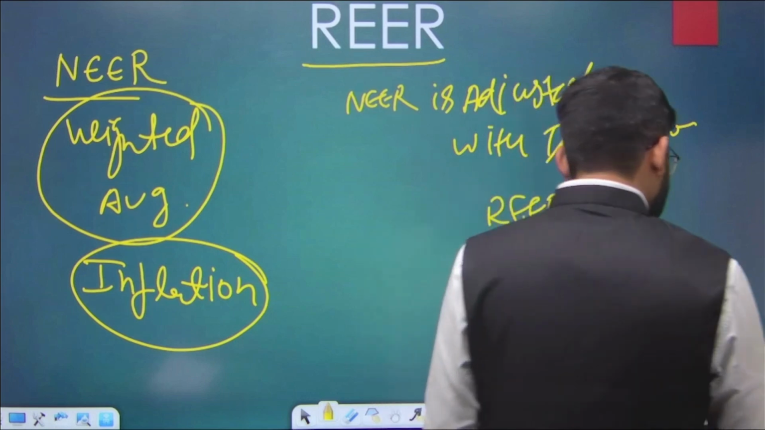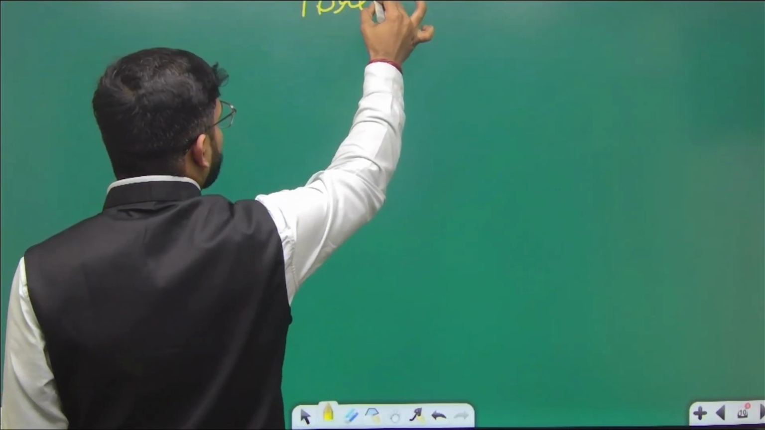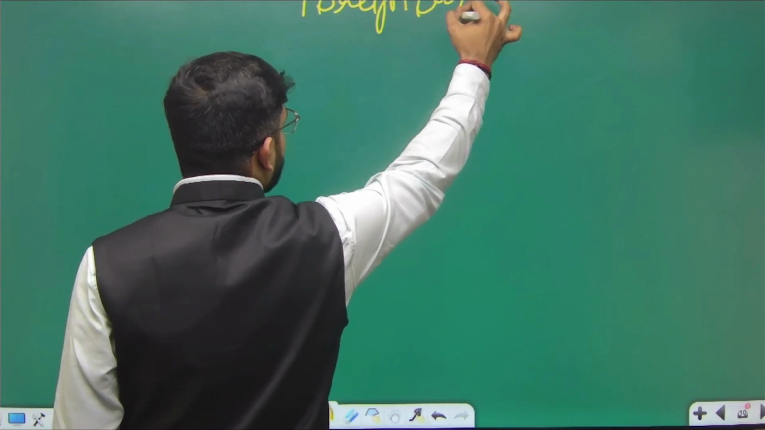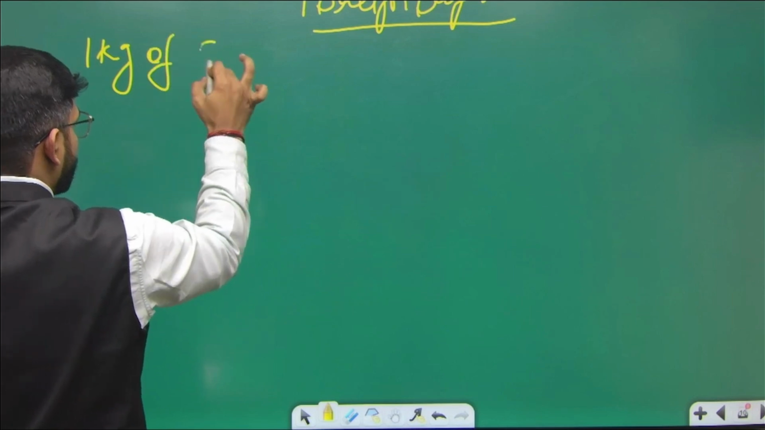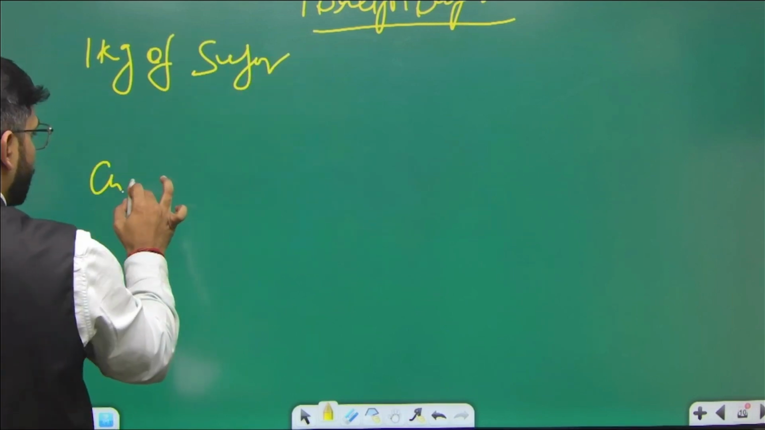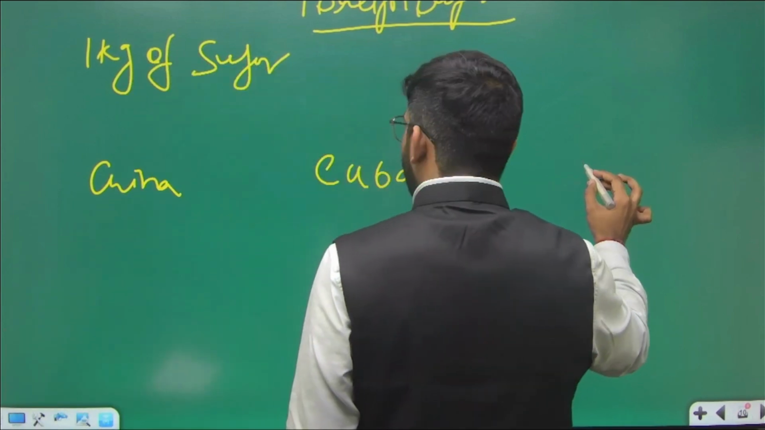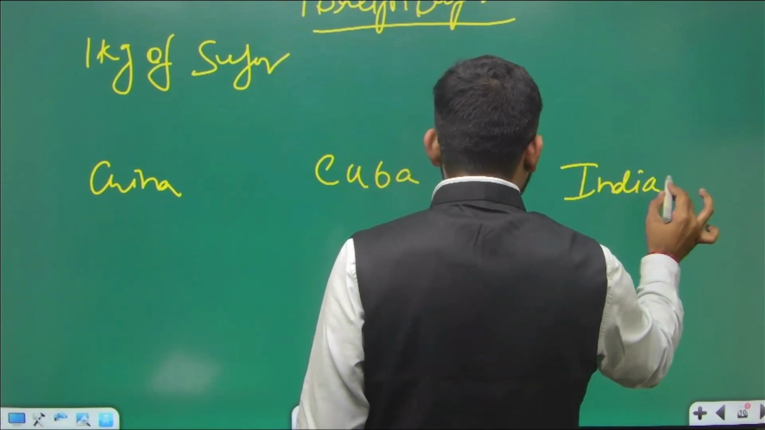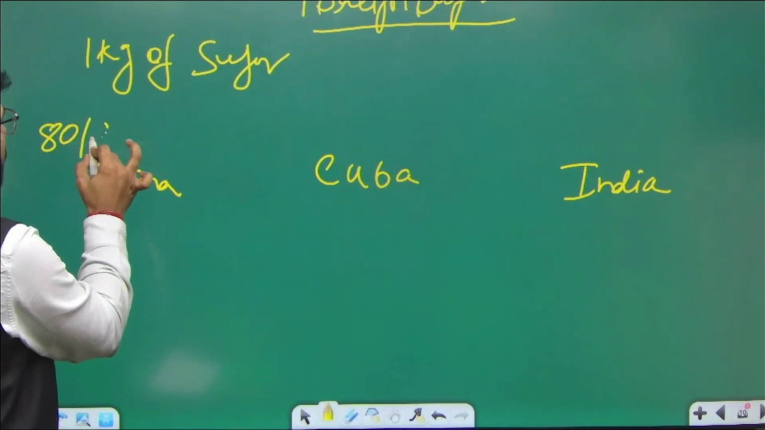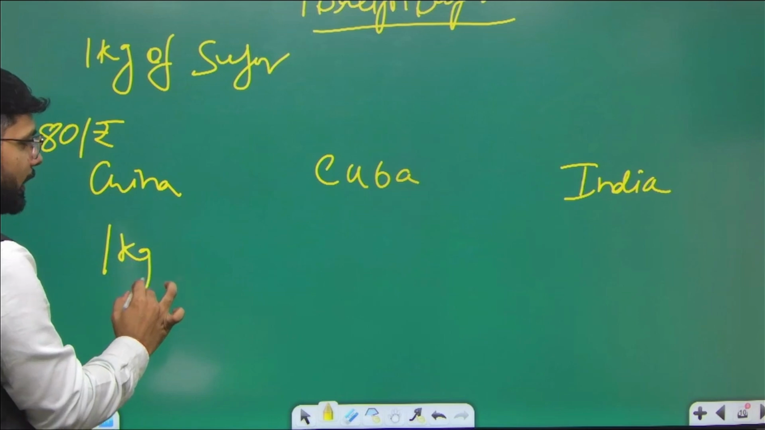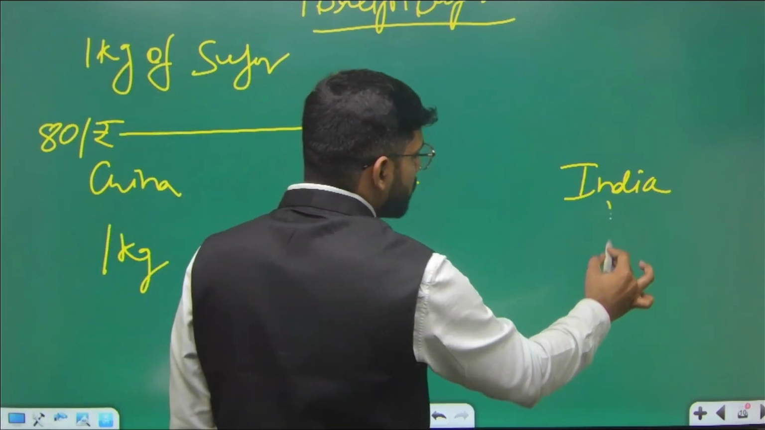इसका एक एग्जांपल समझ लेते हैं. If foreign buyer, अगर कोई भी foreign buyer है, he is buying 1 kg of sugar from China, from Cuba and from India. Initially he was getting 1 kilogram of sugar in 80 rupee, 1 kilogram of sugar from China in 80 rupee. Or in the Cuba also he is getting the 1 kilogram. And in India also he is getting the 1 kilogram.